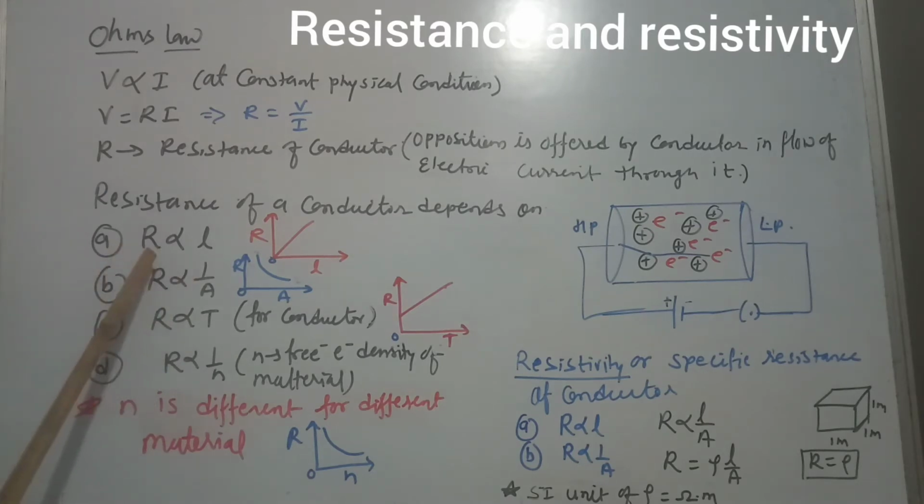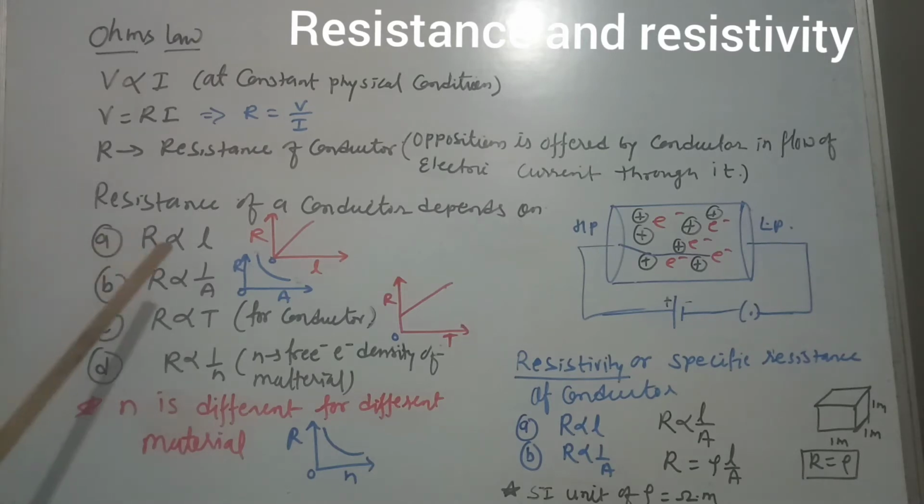So resistance is directly proportional to length, resistance is inversely proportional to area of cross section of the conductor, and resistance is directly proportional to temperature of the conductor. Keep in mind this term is only for conductors, not for electrolytes and not for semiconductors. And resistance is inversely proportional to free electron density, and free electron density depends on material. That is why we can say resistance depends on material.